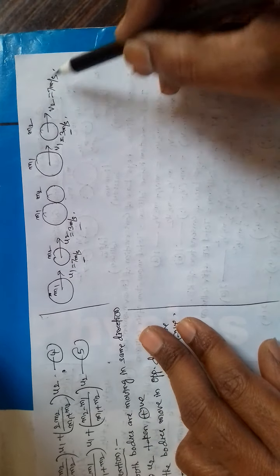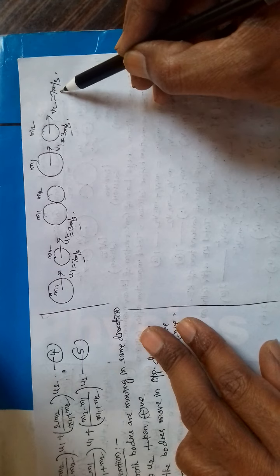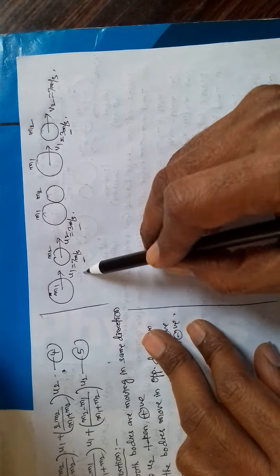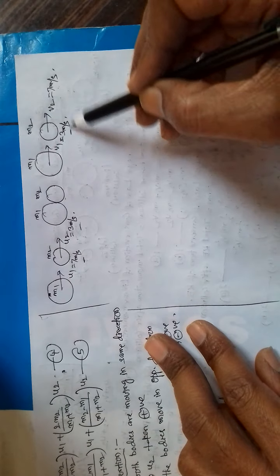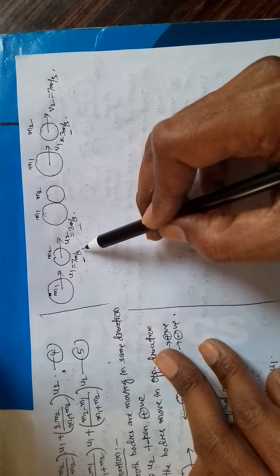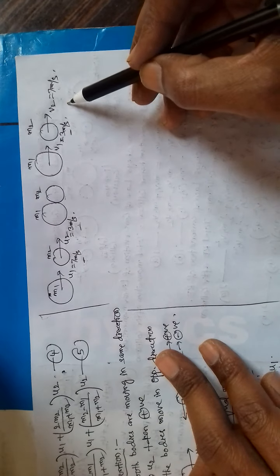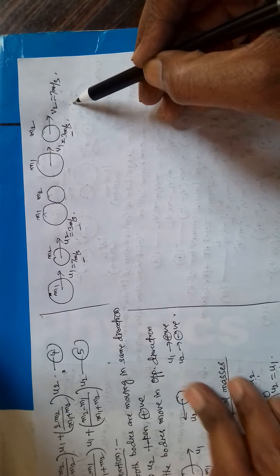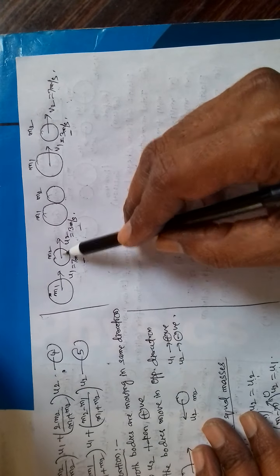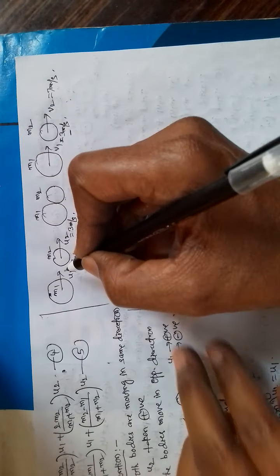And m2 has got how much? 7. So simply they have exchanged their velocities. After collision, they have exchanged their velocities. So this is possible only when the two masses are equal.